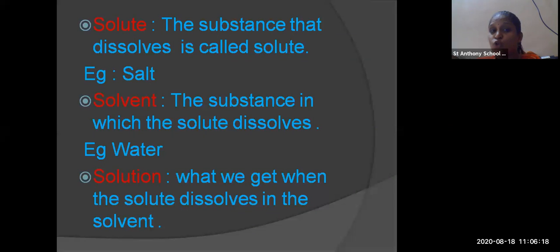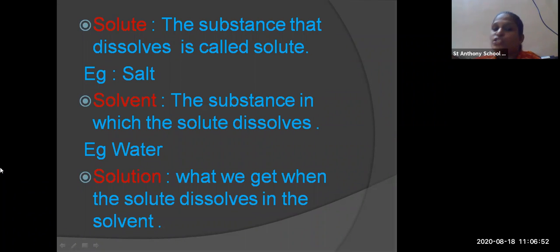Then what is a solvent? The substance in which the solute dissolves is called a solvent, such as water. Now the salt dissolves in water, so water is a solvent. We have studied that water is a universal solvent. Okay, we have studied in the 6th standard also that water is a universal solvent. Why is water a universal solvent? Because most of the substances get dissolved in water. So water is a universal solvent.